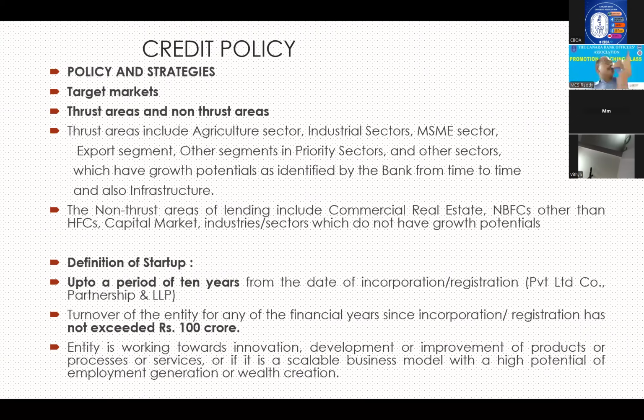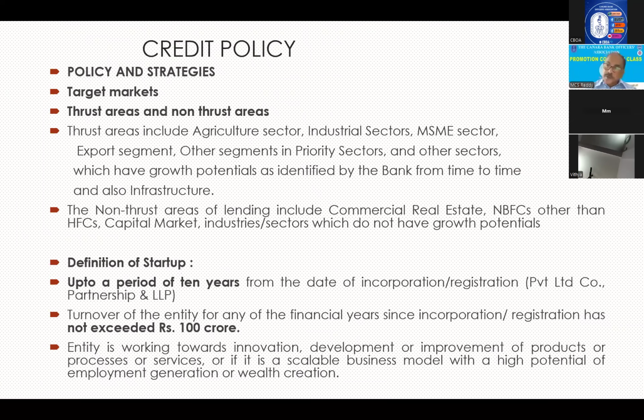So the bank is telling that policy has been developed and strategies also we are adopting to minimize losses. So what are the strategies? We have given selected target markets where we have to finance. These target markets are divided into two types. One is trust areas, second one is non-trust areas.